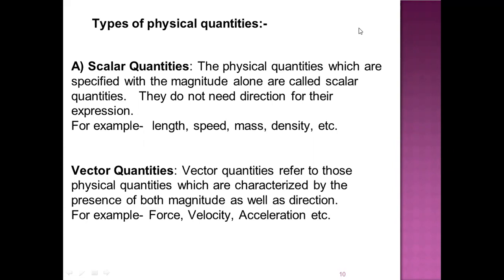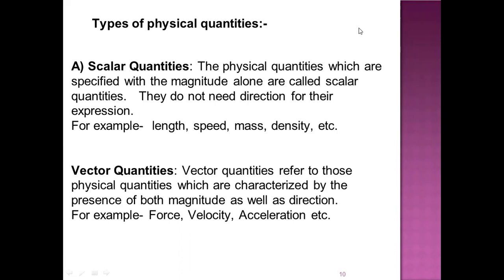For example, if we have to measure the length of any object, or say the length of some cloth piece, then direction is not required here. Irrespective of any direction, whether we measure it from the left side or from the right side, the length of that cloth piece will be the same.